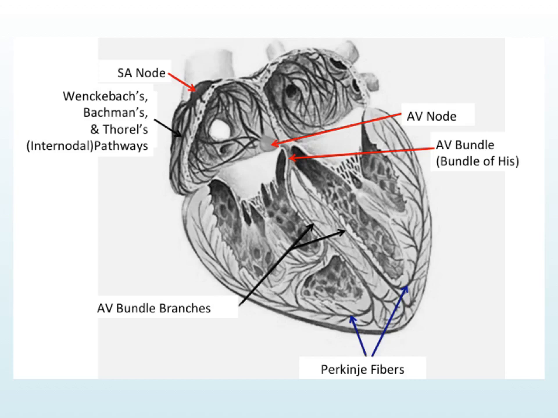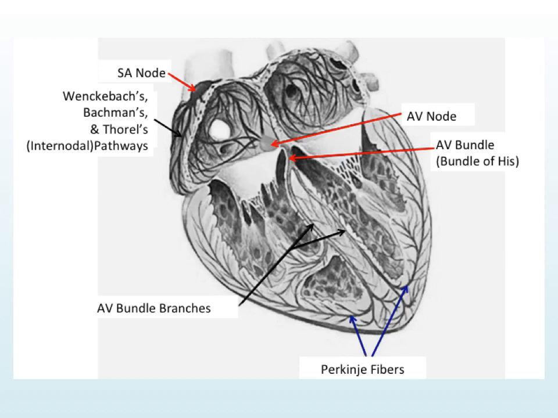So the first thing we have to do is look at the pathway of conduction going through the heart. So here is a schematic of the heart in terms of a drawing, where we're going to start with the SA node. We will then pass through the internodal branches, then the atria, eventually synapsing onto the AV node, where we're going to have a slight delay in the signal.